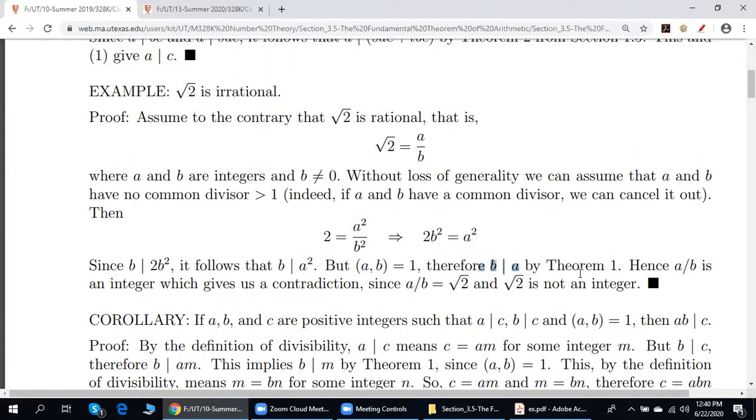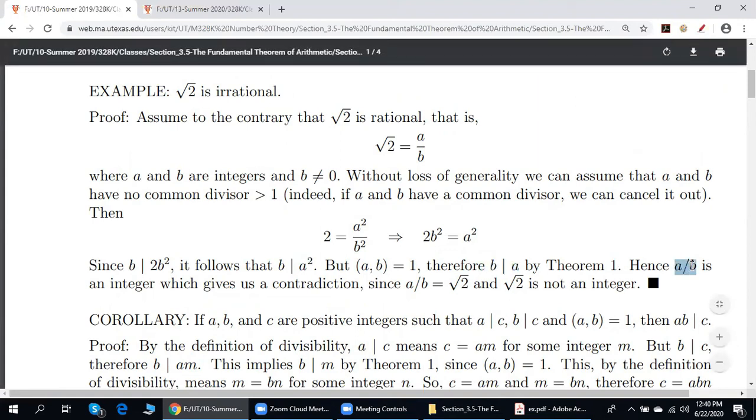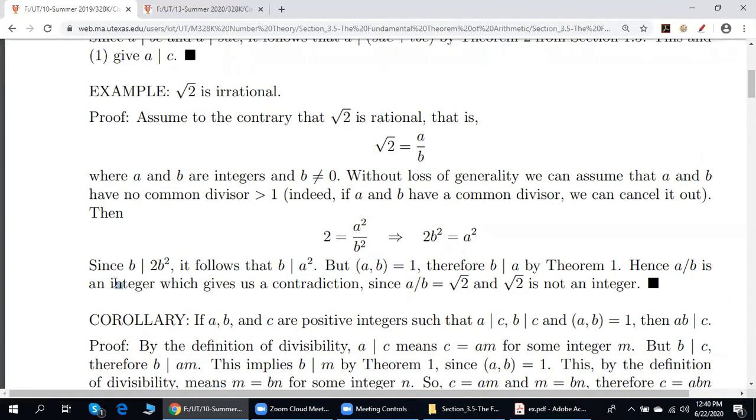Since b divides a, a divided by b is an integer. It gives us a contradiction. The square root of 2 is not an integer. Done. Folks, any questions here?